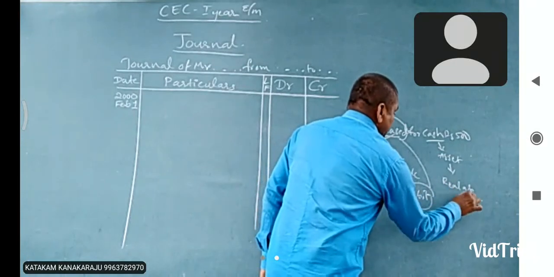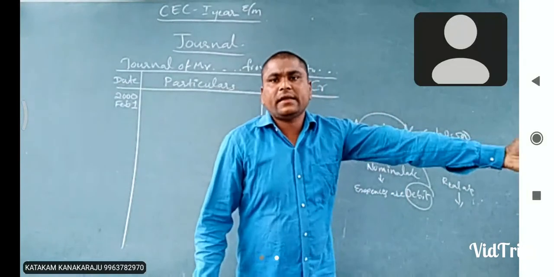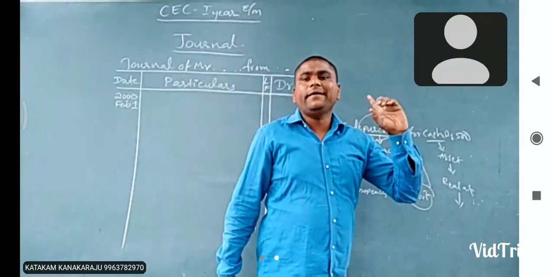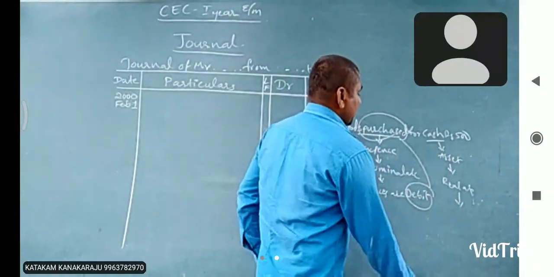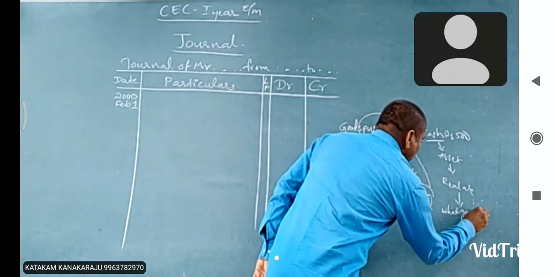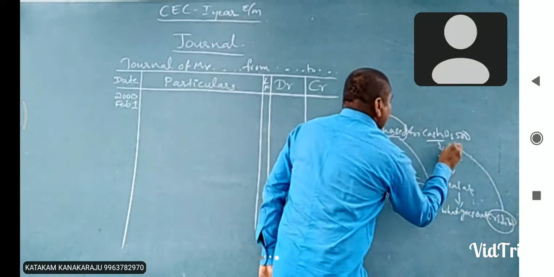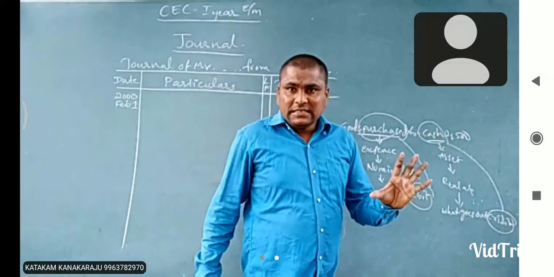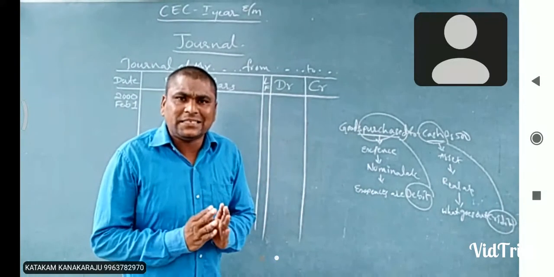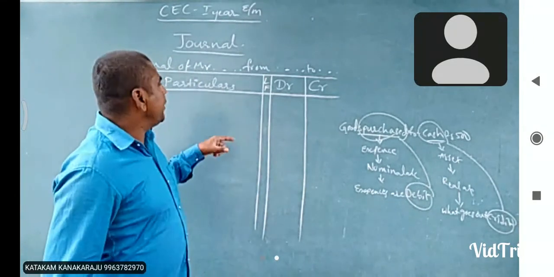When we purchase, we pay cash, so cash is going outside. As per the real account, what goes out is credit. We are crediting which account? Cash account.